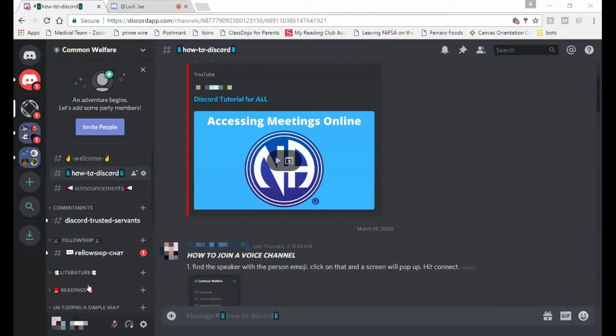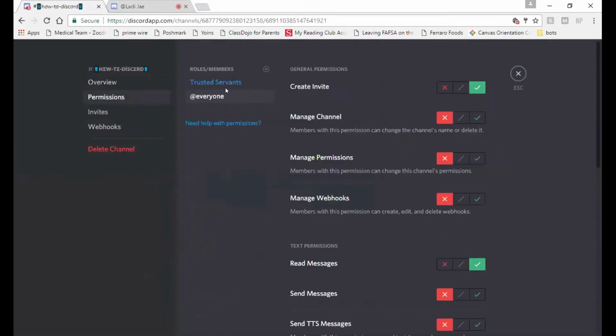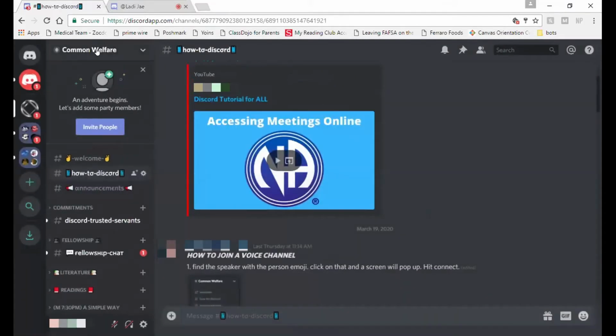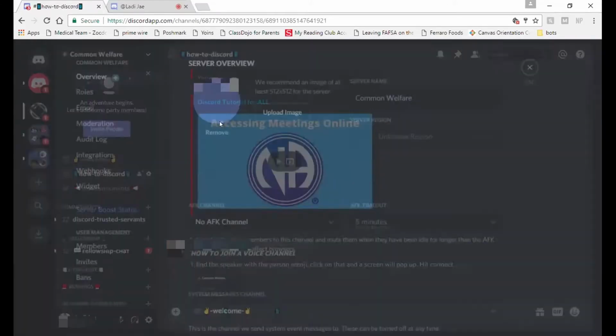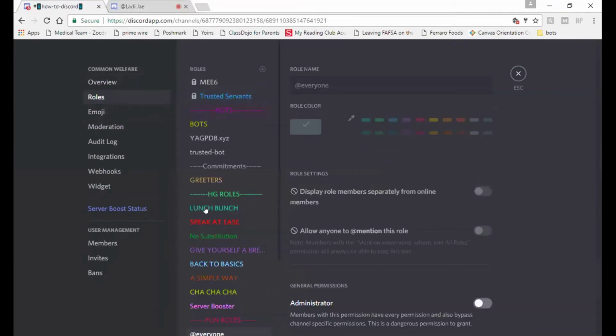I got to be really careful with going through some of the channels, so I'm going to show you the basics. This is an admin role. If you could see the pound sign right here, which is like the hashtag, every channel is where you can speak. As the admin, you can change the settings for every channel to be private for each role, which I'll show you really quick how to set up. On the top of your page, once you're in it, you just go to server settings, and then on the left-hand side you'll see where it says roles, and you can set up different roles for everything.